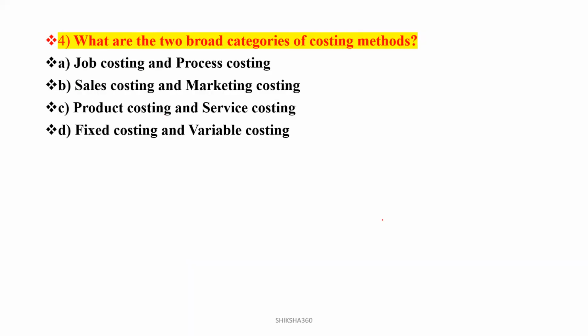Now move towards question number 4. What are the two broad categories of the costing method? This is on the third page of the slide. Option A, job costing and process costing. Option B, sales costing and marketing costing. Option C, product costing and service costing. Option D, fixed costing and variable costing. Clear? So the correct answer is option A. Two broad categories: one is job costing.